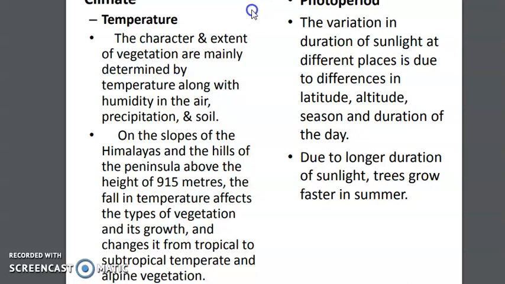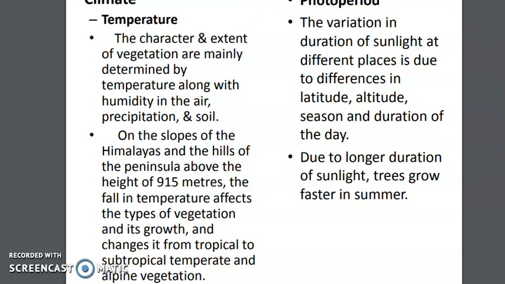Suppose the areas where the amount of rainfall is very high, like the Himalayan slopes, or if you go to the Western Ghat region, you will find tropical trees there, because the amount of rainfall is very high. If you go to some other region where the temperature is less, maybe you will see alpine kind of forest there. Now the photoperiod.